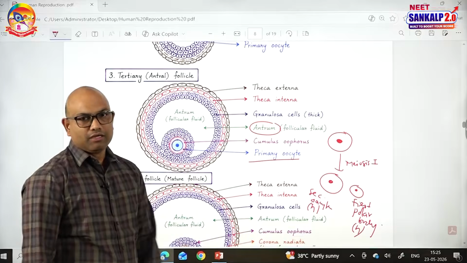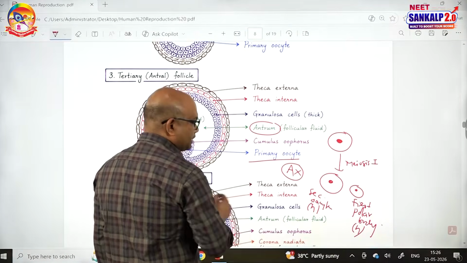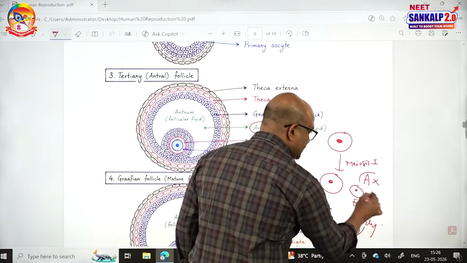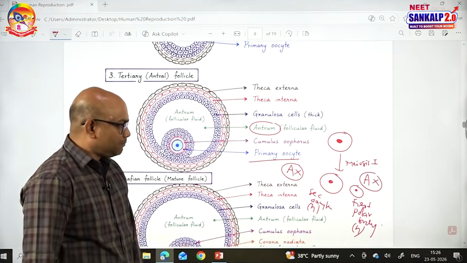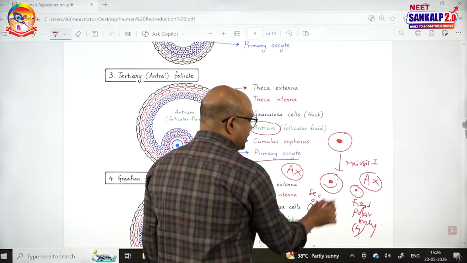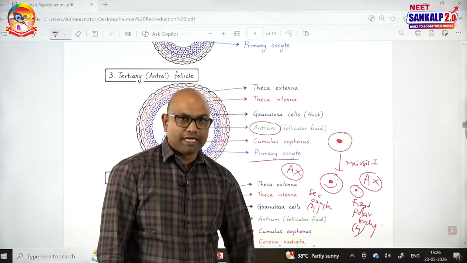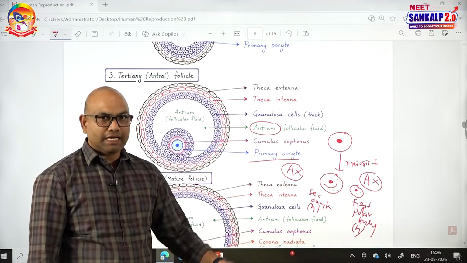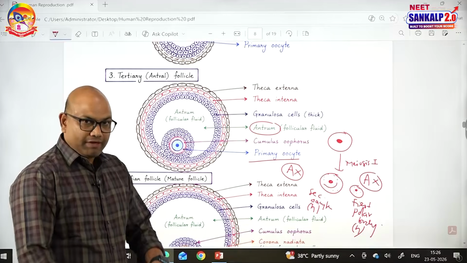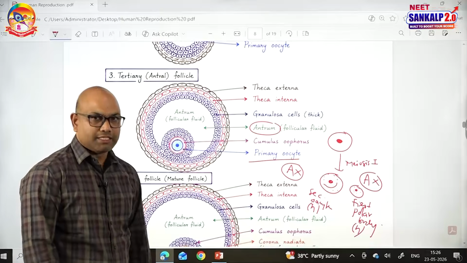Both have 23 chromosomes: 22 autosomes, A, and 1 allosome, X, making 23. But where does the difference lie? In the amount of cytoplasm. As the secondary oocyte receives more cytoplasm, it has some advantage, like a nutritional advantage, so that it can survive for a longer period compared to the first polar body. And where does this completion occur? It is completed in the tertiary follicle itself.